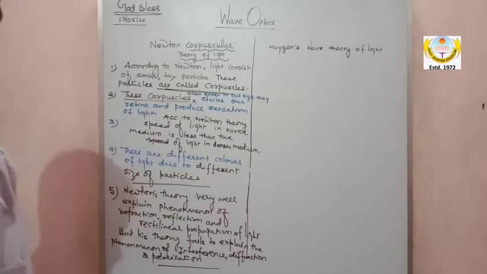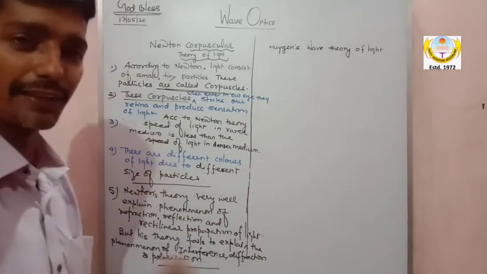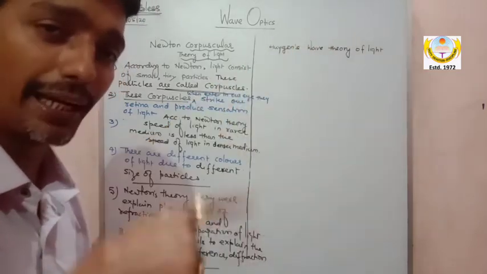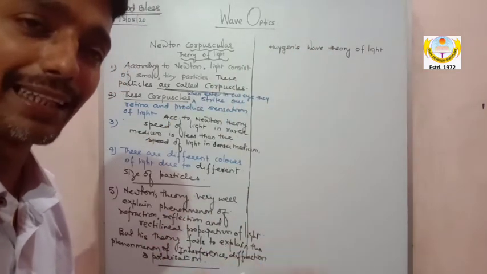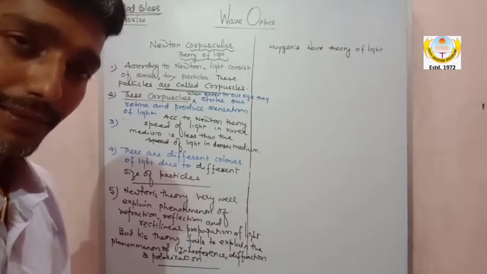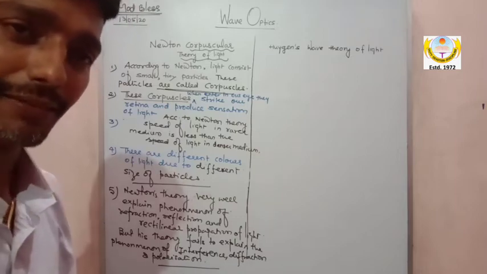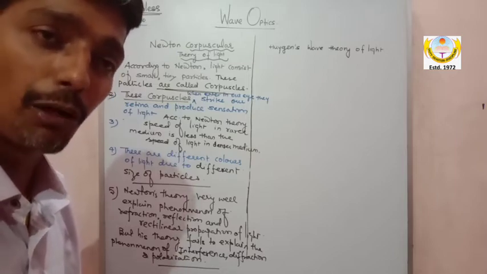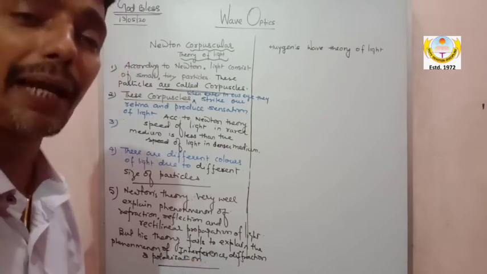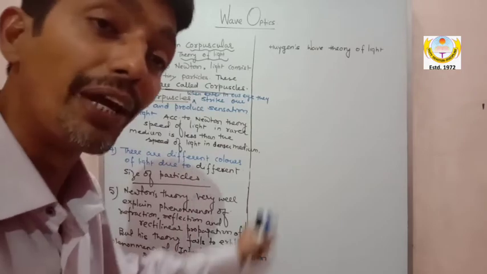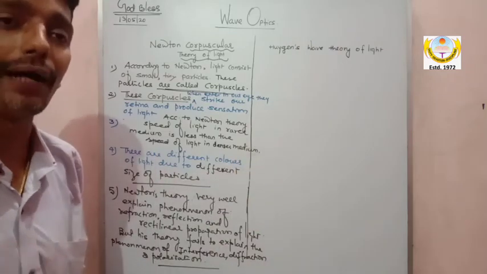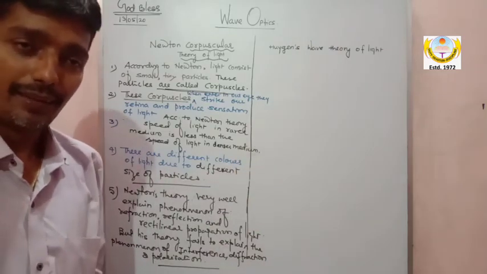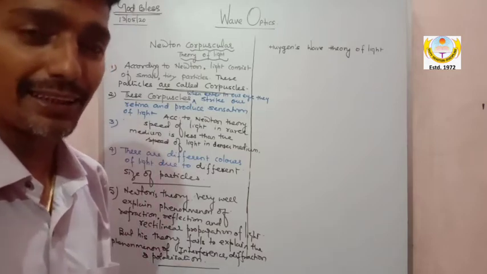So please take care of this concept, which is very important, my dear: Newton's theory very well explained the phenomena of refraction and rectilinear propagation on the basis of considering light as tiny particles. But his theory fails when the question is for interference, diffraction, or polarization, because these phenomena can be explained only on the basis of the wave nature of light, not the particle nature of light. I hope you are understanding what I am saying.